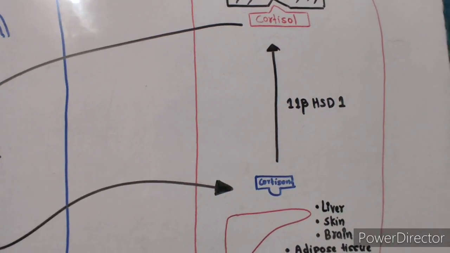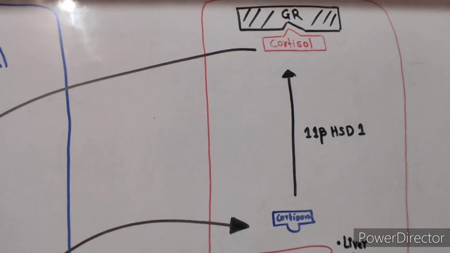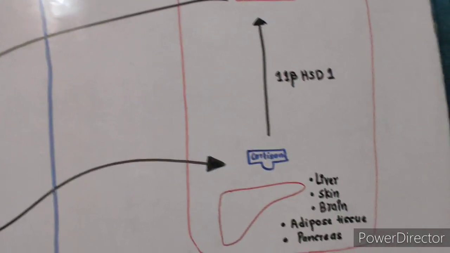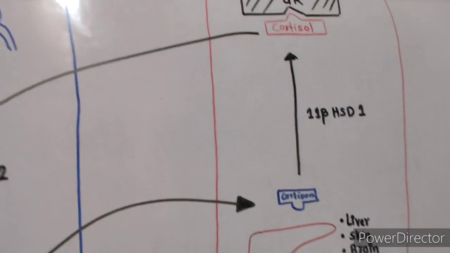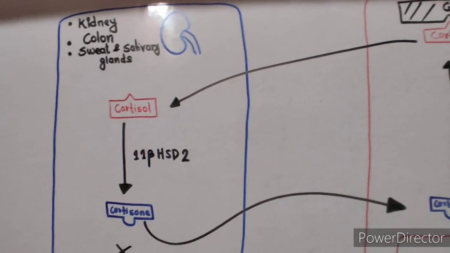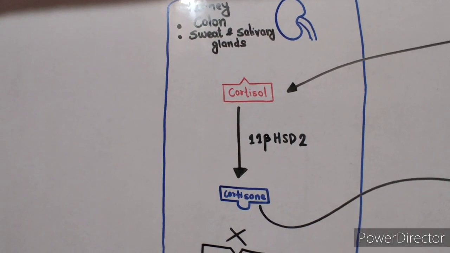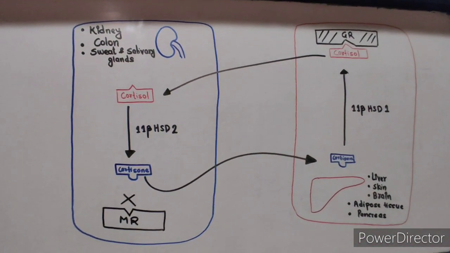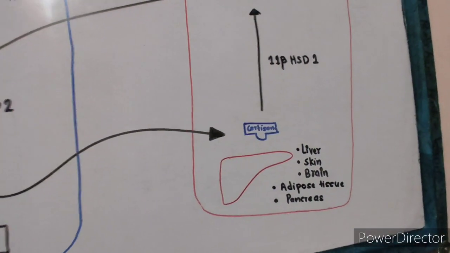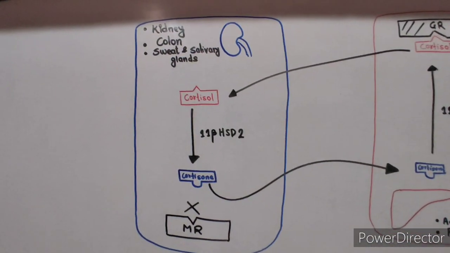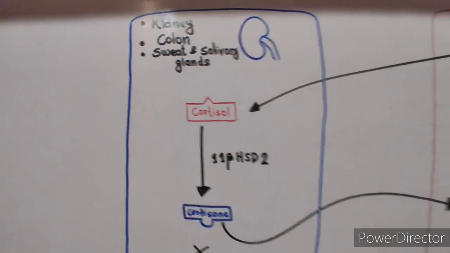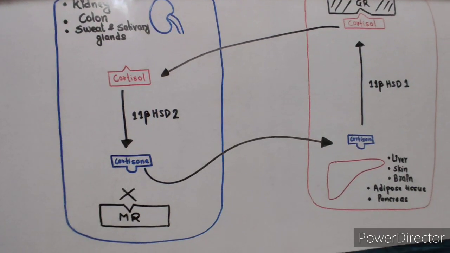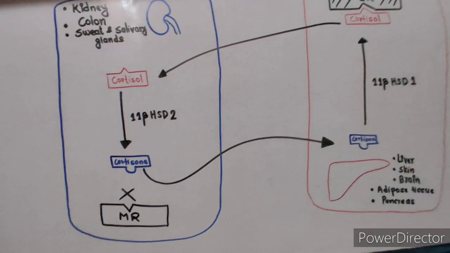11-beta-hydroxysteroid dehydrogenase type 1. This active cortisol can now easily activate the glucocorticoid receptors present in the cells of these organs. And again, when cortisol is transferred back through blood into the cells of the other organs, it is inactivated. So it shows that cortisol has its action on the cells of these organs but cannot have its action on the cells of those organs because of the expression of different isoforms of 11-beta-hydroxysteroid dehydrogenase.